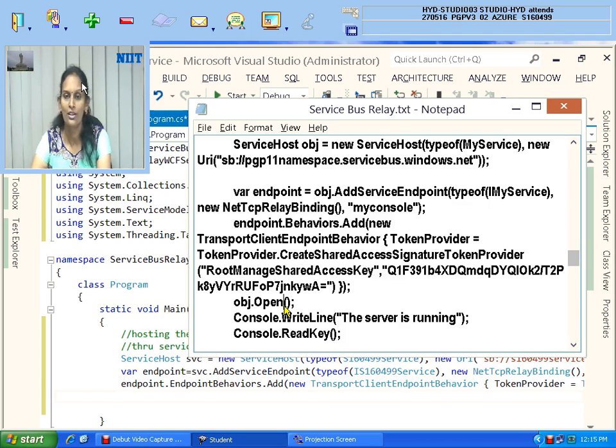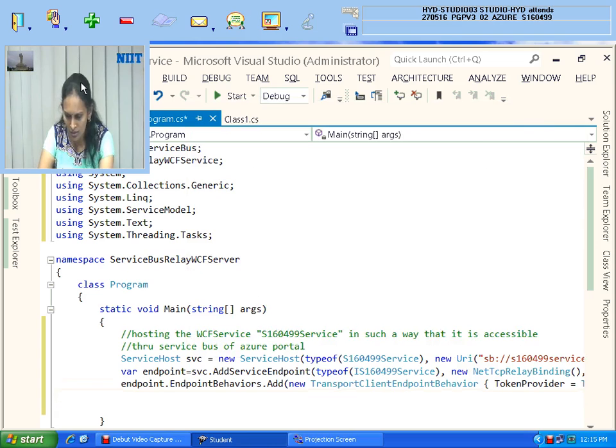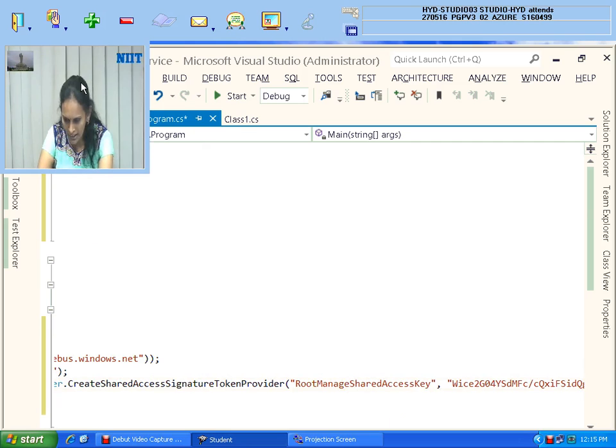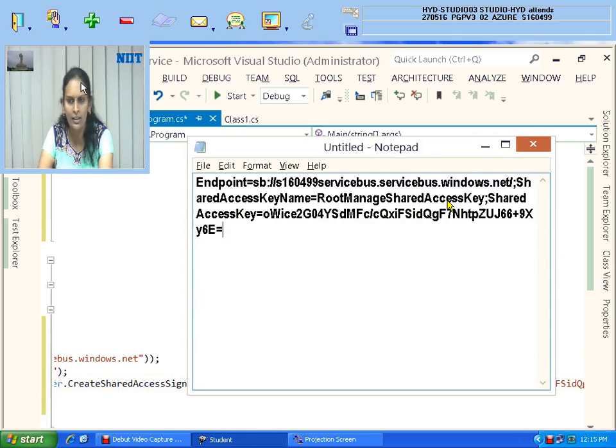Long back question. Now Janakpuri student is asking. I'll just check. Ma'am, key copied wrongly. I copied wrongly. So let me check where I have done mistake. Key is wrong. Somebody said that key I have copied wrong. Root manage. Oh, manager. I have done mistake. Might be. Let me check. Root manage only, my dear. Dharmendra, where I have done mistake, please tell me.